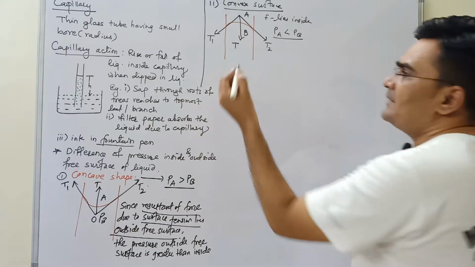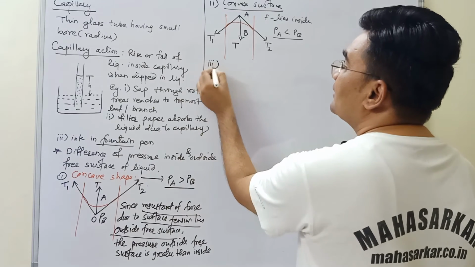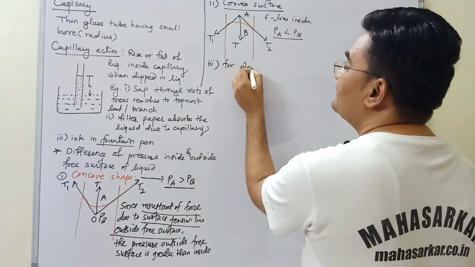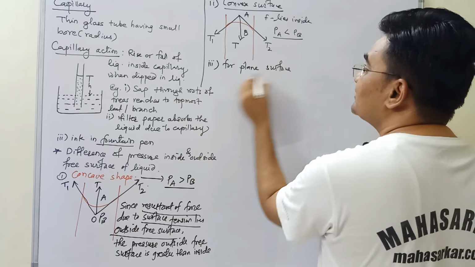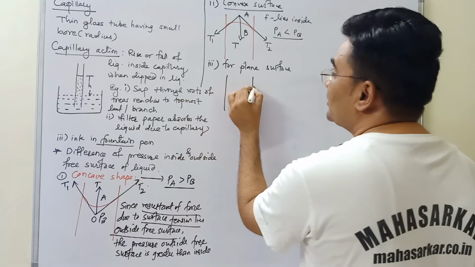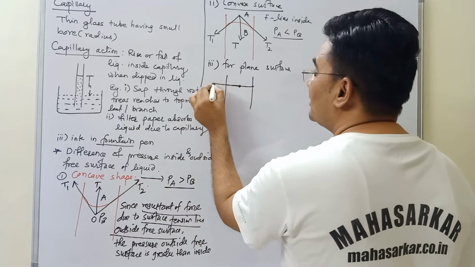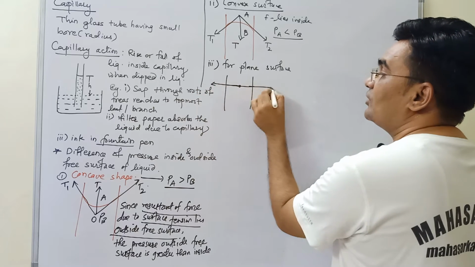And finally, if the surface is plane, the logic is very simple. For a plane surface, suppose this is the capillary and such a plane surface is there. So there is one force along this side and another along this side.